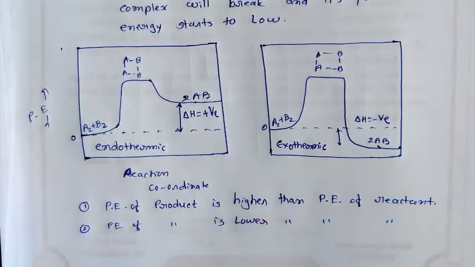We know that there are two types of chemical reaction on the basis of energy. Number one, that is endothermic, and number two, that is exothermic reaction.